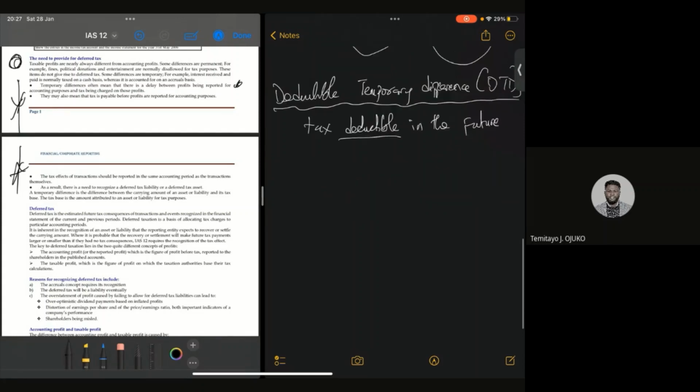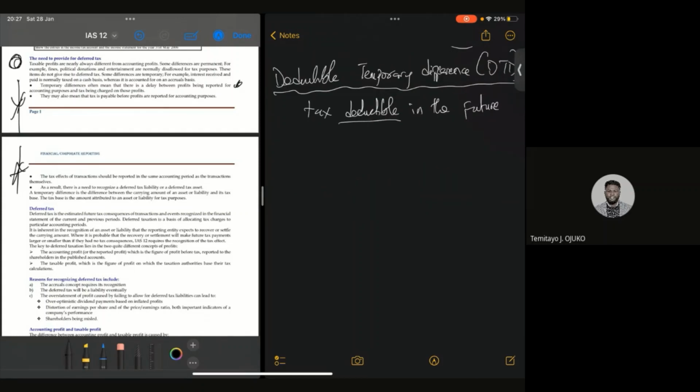It is also worth noting that a taxable temporary difference, TCD, I already mentioned it up there, will always lead toward deferred tax liability, because you are likely going to be paying what? Tax in the future. So please take note of that. It will always lead to what? Deferred tax liability.